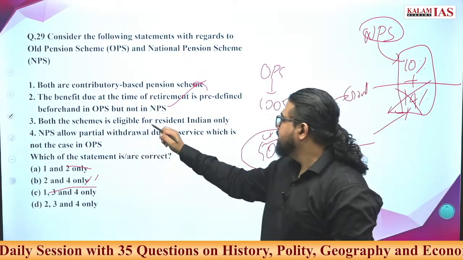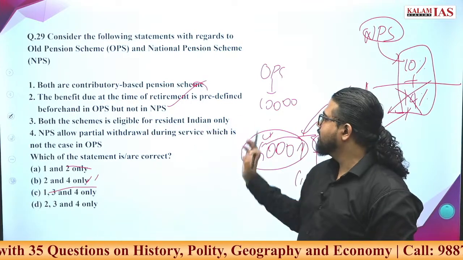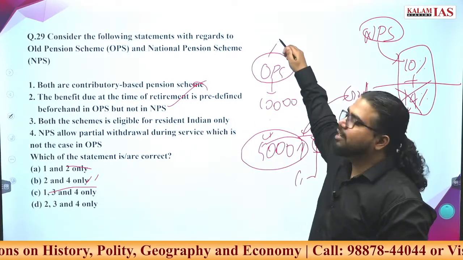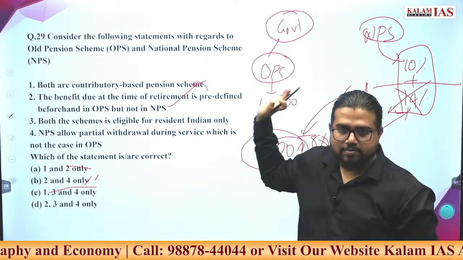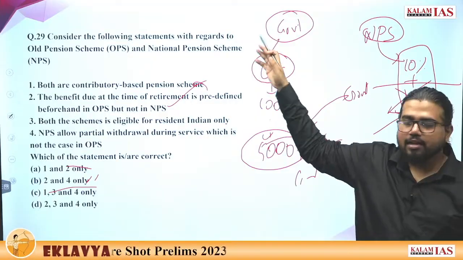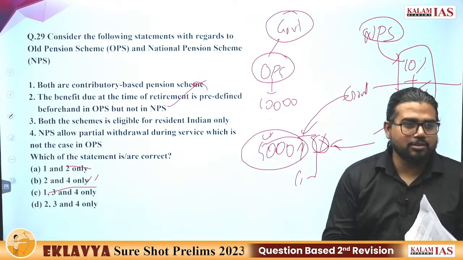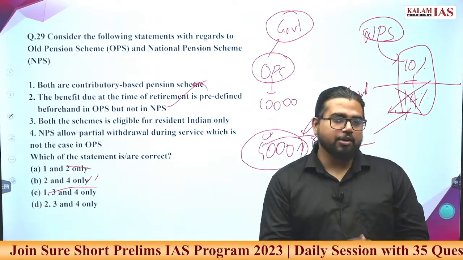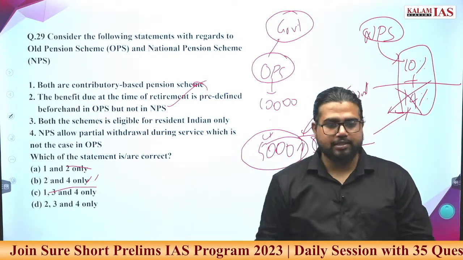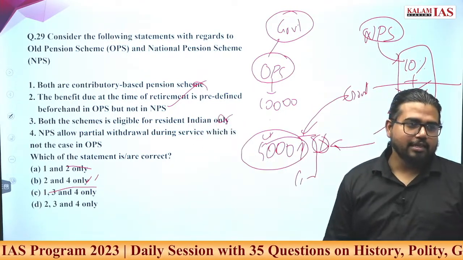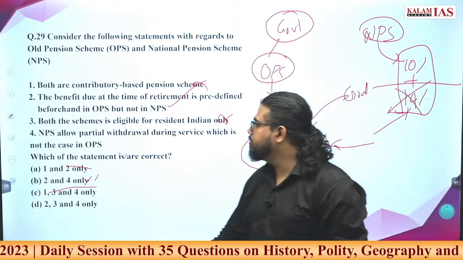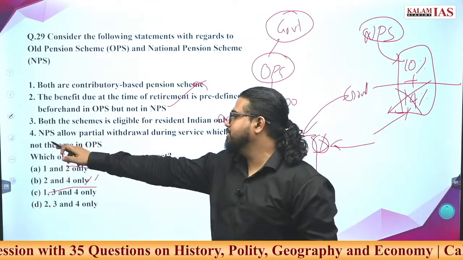Both schemes are eligible for resident Indians. OPS was only there for government employees. The new pension scheme is not just for government employees, anyone can join. Even non-resident Indians can be a part of it. So the statement that it is for residents only is not correct. Even non-resident Indians can be part of the national pension scheme.